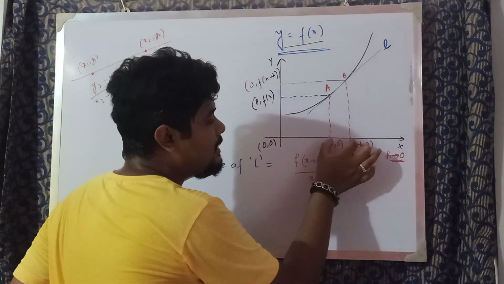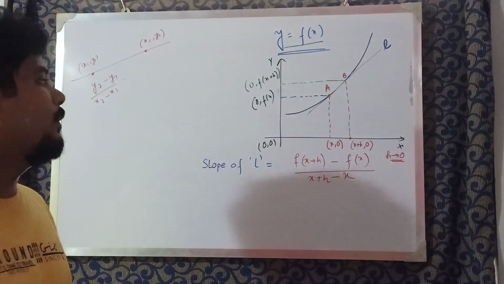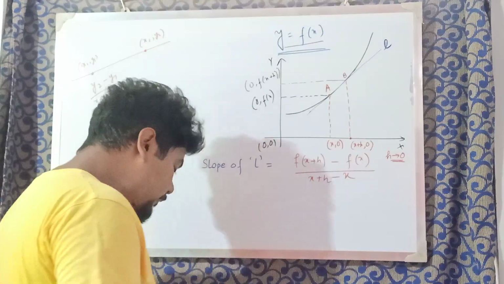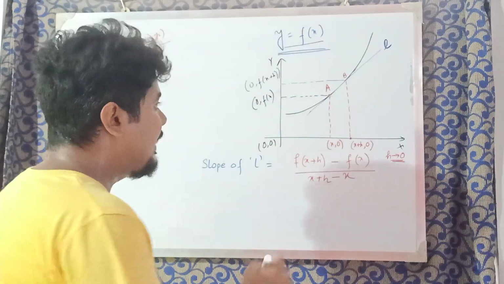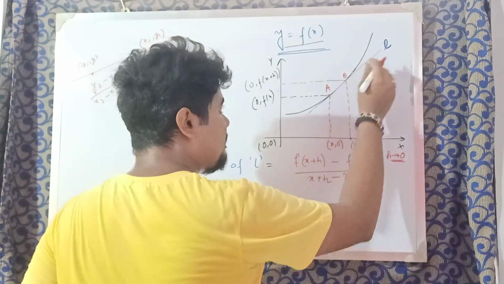If I reduce this value of h to an infinitesimally small value, tends to 0, then we will get a line that just passes through.